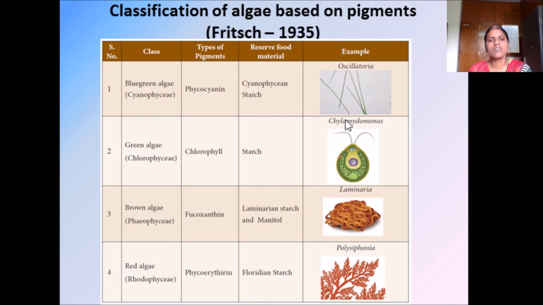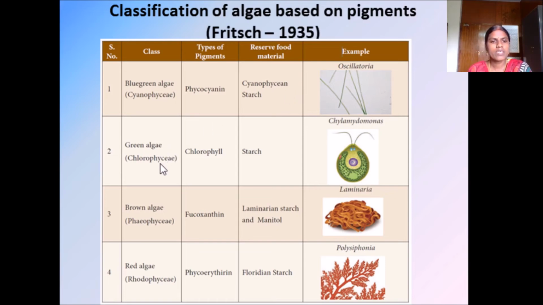Here is the classification of algae based on pigments. Based on the color of the pigments, we are classifying the algae here. The columns are the class, the types of pigments, reserve food materials and examples. You can see the class Cyanophyceae, example blue-green algae. It has the pigment phycocyanin, and the reserve food material here is cyanophycean starch. Example is Oscillatoria.